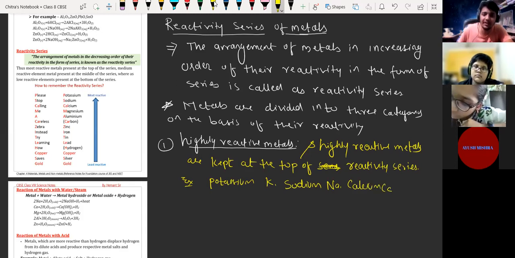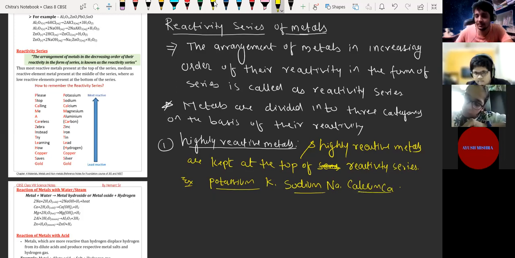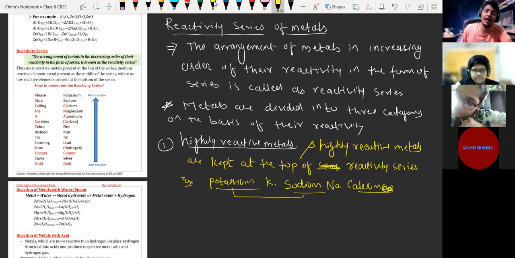Magnesium comes under the medium reactive. So potassium, sodium and calcium are very reactive metals. Potassium and sodium especially are highly reactive. When they react with water, the reaction is like an explosion. Sir, I've seen a video, sir.